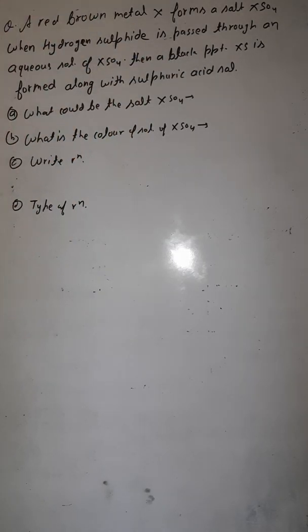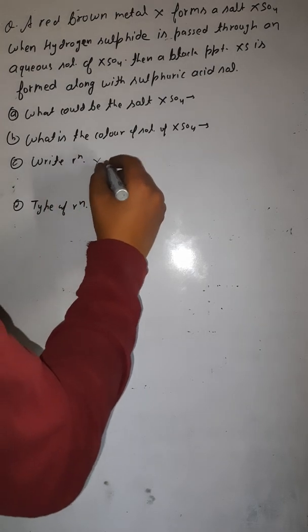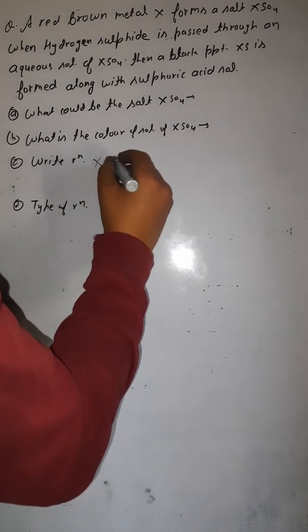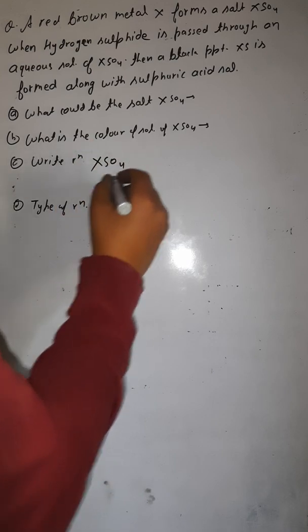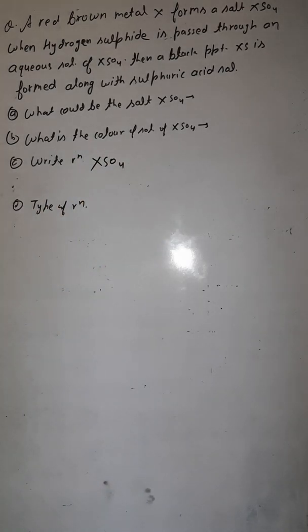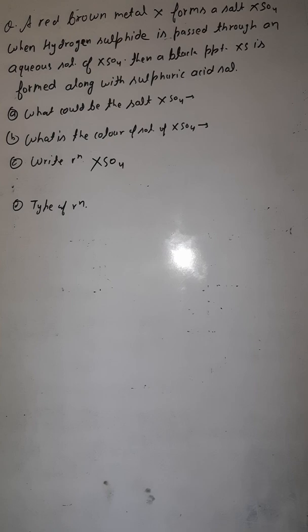So let's write the equation first. What happens? Look here. A red brown metal X forms a salt XSO4. Means you have a salt XSO4 here. This is the salt XSO4. Hydrogen sulfide is a gas.